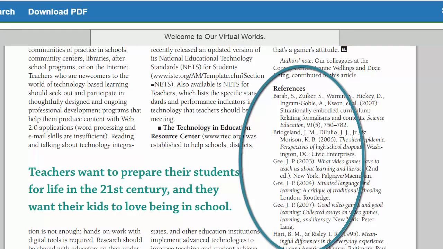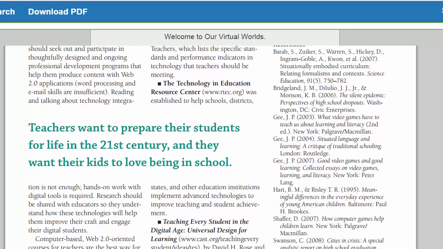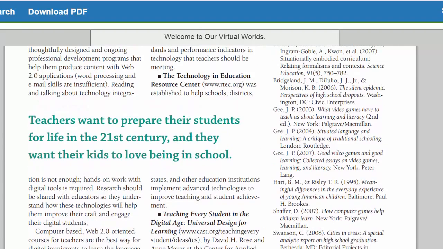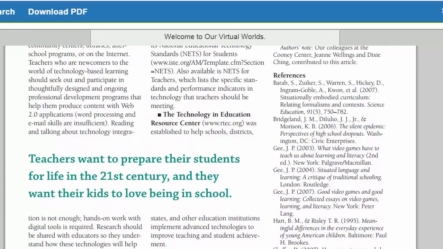This list of references has 9 entries. 9 entries is a relatively short list of references. In addition, I think you will notice that 3 of these 9 entries are self-citations. James Paul Gee cited himself 3 times in this article, and this is a good thing.